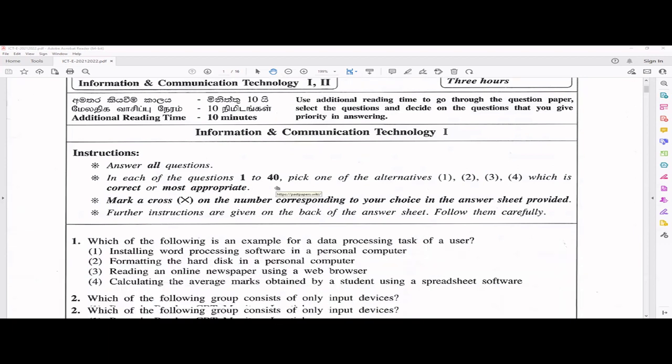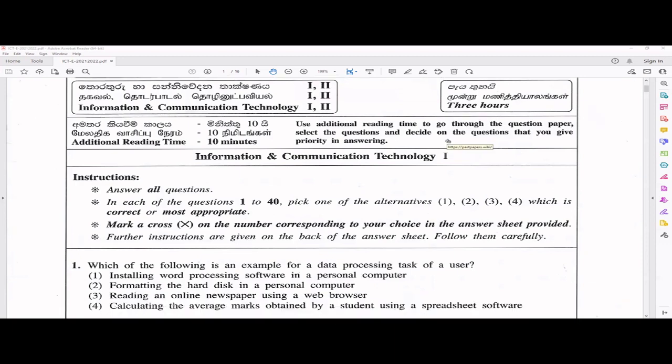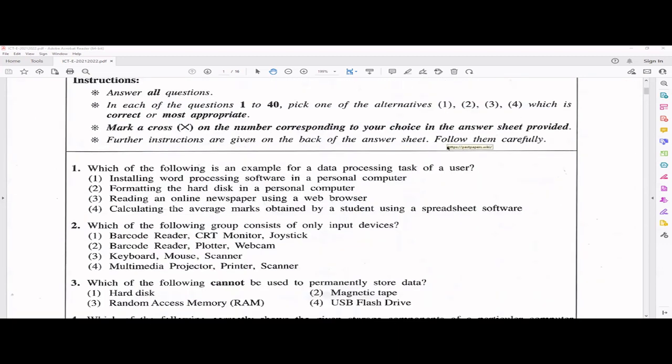Okay, so hope you know the paper structure and all. But let me quickly explain. It will have 40 MCQs, right? And it is the full first paper, and the second paper will have 3 hours. So basically, the first paper will have roughly 1 hour for this answering section, right? Okay, let's start with the first question.